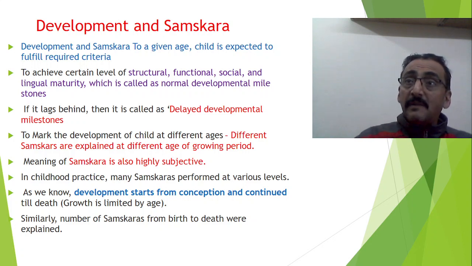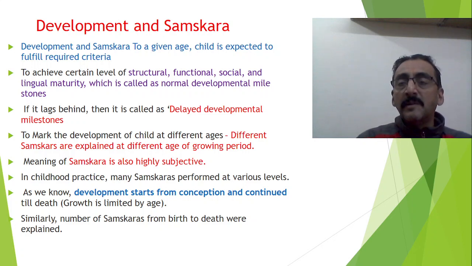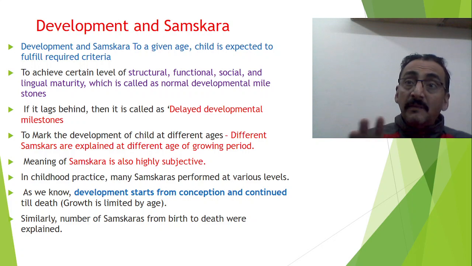Similarly, immediately after birth, we have a series of samskaras, starting right from birth: Jatakarma samskara, then Dolashana samskara, Dugdhapana samskara, then comes Namakarana samskara, Nishkramana samskara, Suryoda Darshana samskara, like this. Different samskaras are performed, and these are maximal in the infantile period. Compared to other age groups, in the infantile age the maximum samskaras are explained, because growth and development in the infantile period is more important, as that is a stage of rapid development.